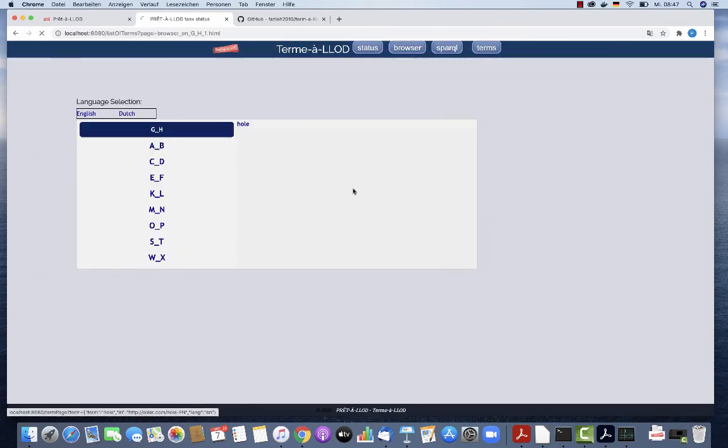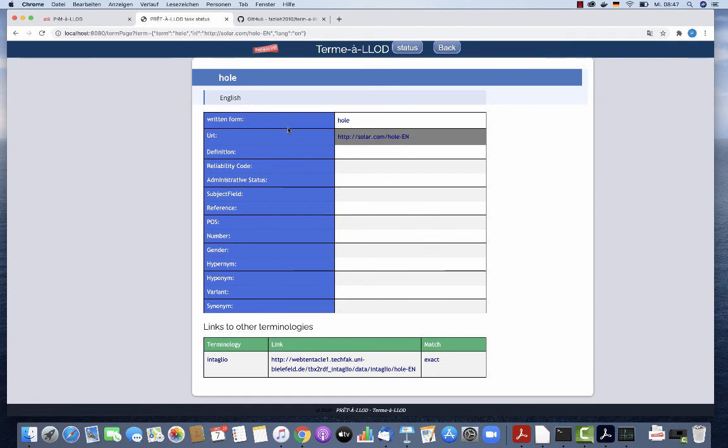I can see this also here in this other view. So if I go here, I'll see some basic information about the term, plus the terms from other terminologies that this term has been linked to. And I see here that this was linked due to an exact match.